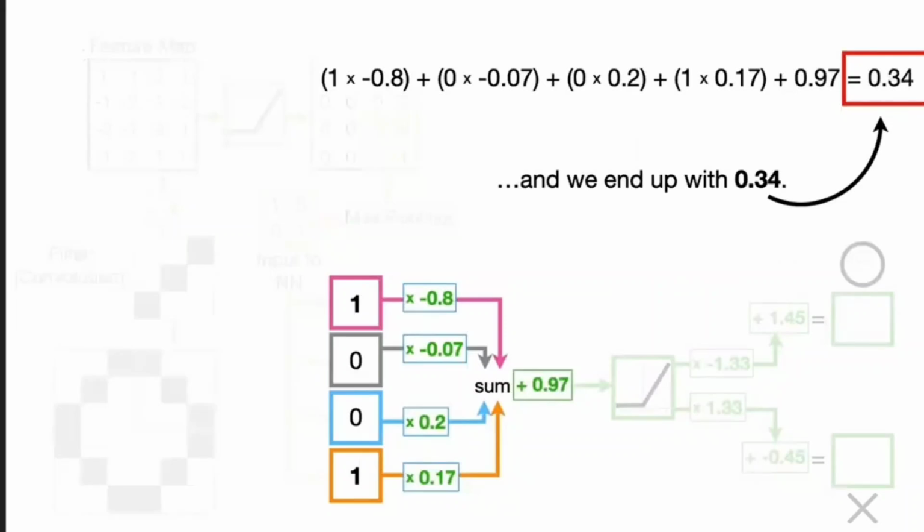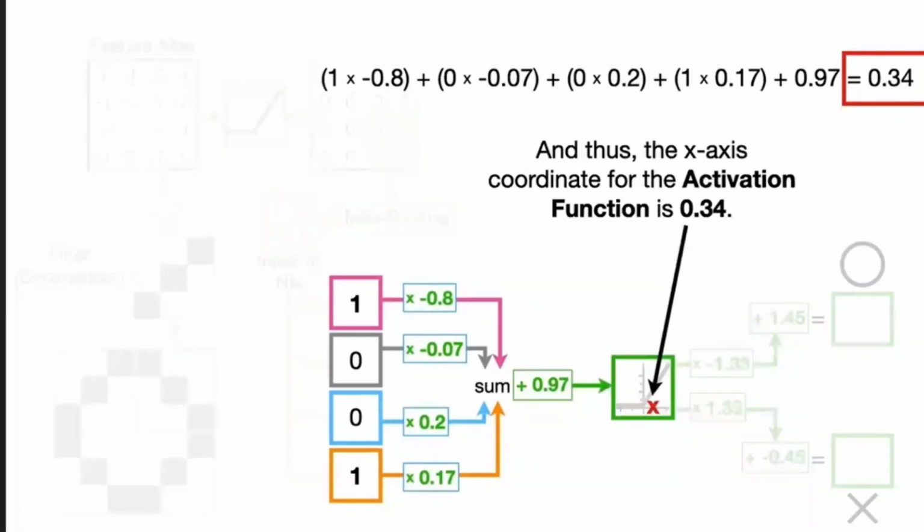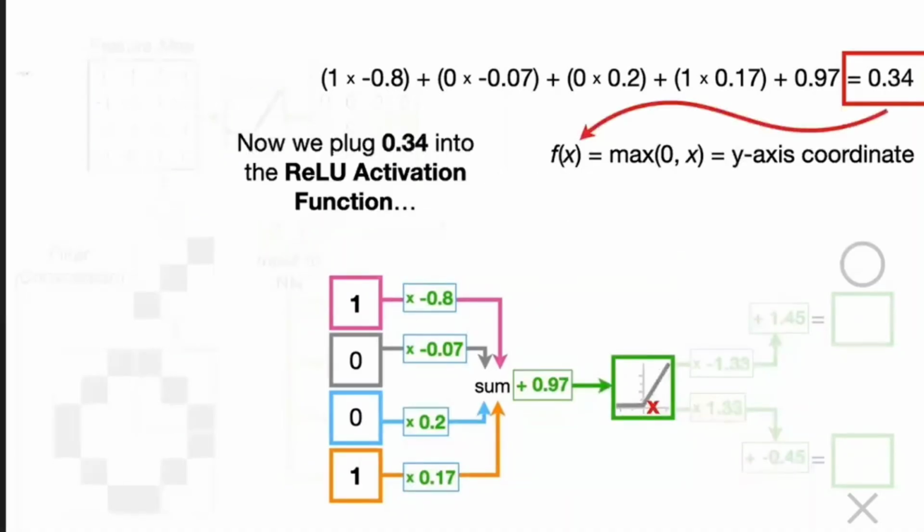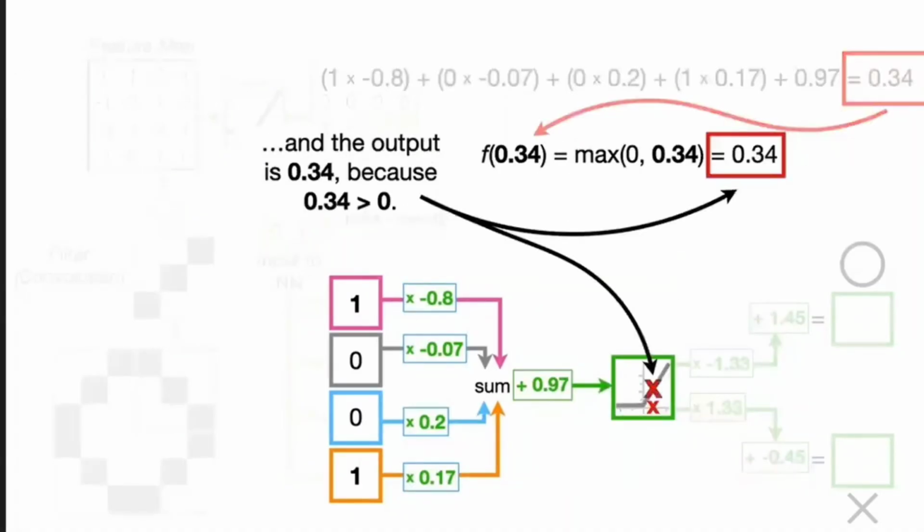Now what is the activation function of that hidden neuron? ReLU is the activation function in the hidden layer. What is the output from that? 0.34 is the output. Since it is a positive value, the same positive value is given as the output. So you have got the same 0.34 as the output.